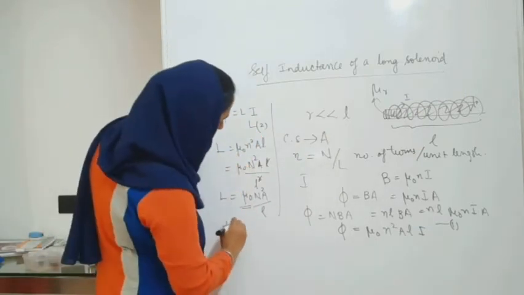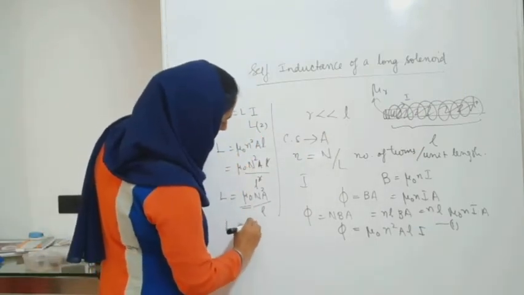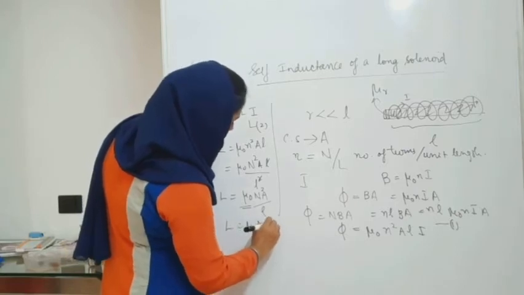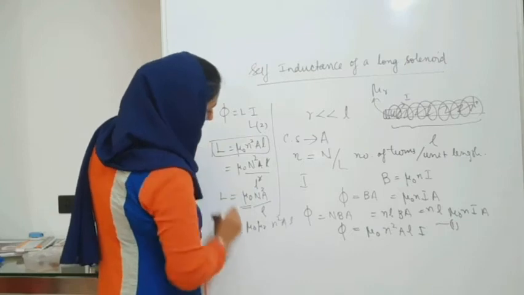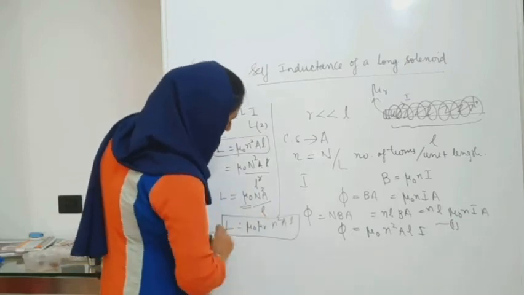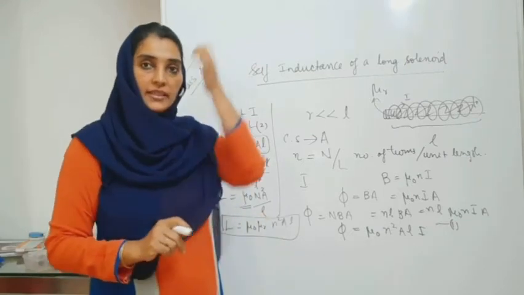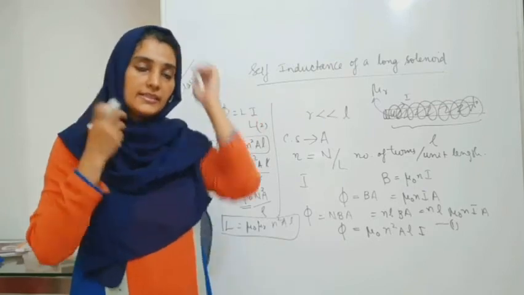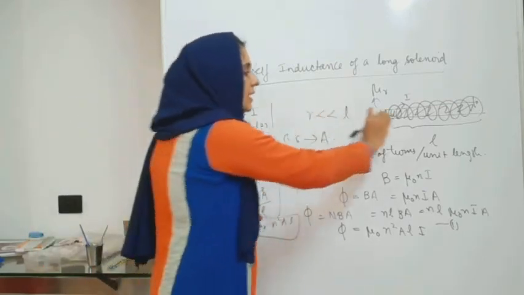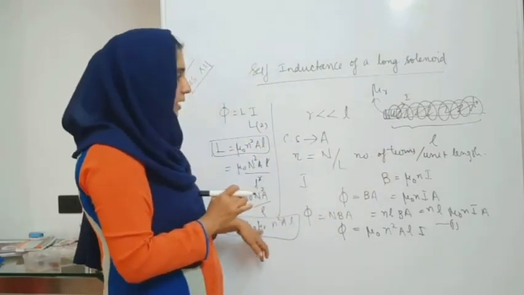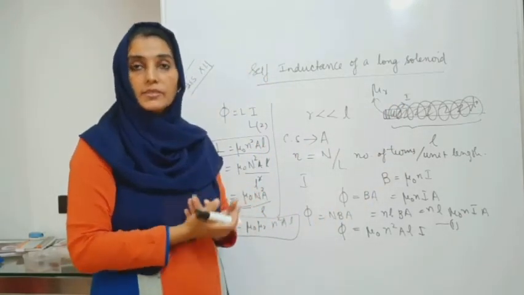So the expression becomes L is equal to mu 0 into mu r n square A L. I'm going to write this as the expression for the self-inductance. You can easily see that when the interior of a solenoid is filled with a material of relative permeability mu r, its self-inductance increases mu r times.